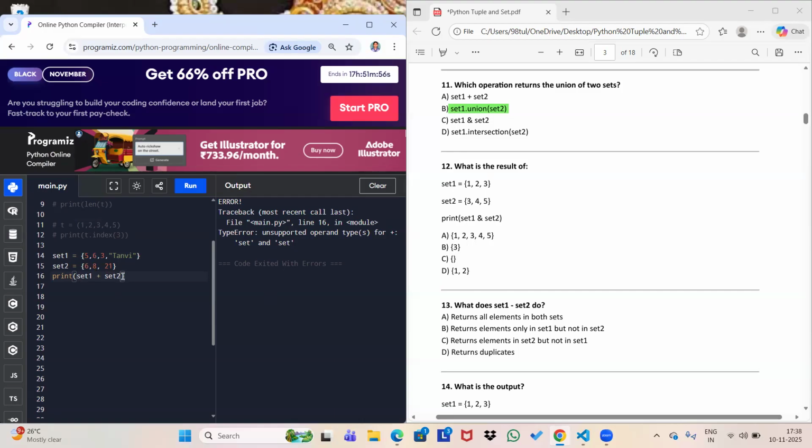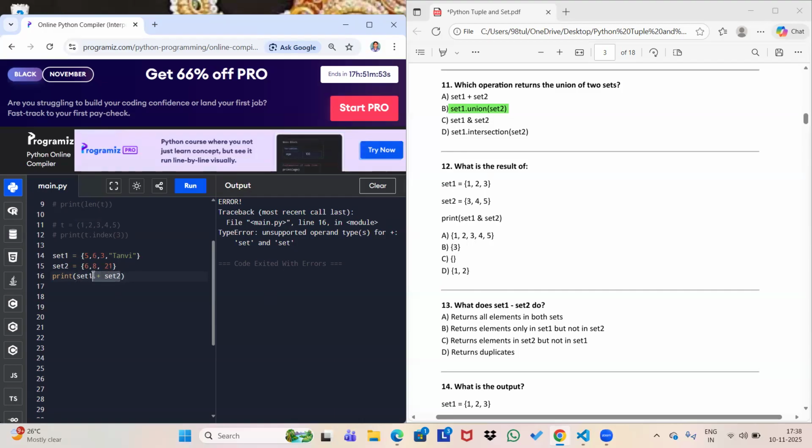But if I do union here, then let's check if it is working or not. Dot union, set 2. Will it work? Yes, it's working. And as you see, that set is unordered. That's why you are getting elements at random places. I have given 5 at first, but you can see that 5 is now at the second place because a set does not follow ordering. That's why it's giving you the values at random places. So the answer will be union.